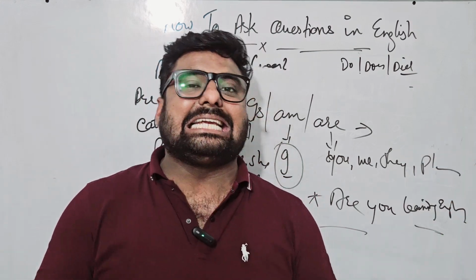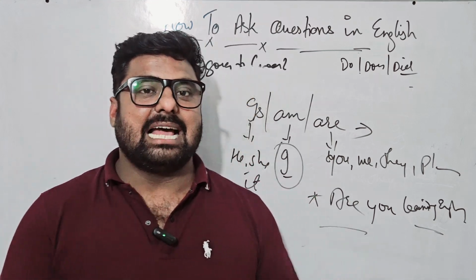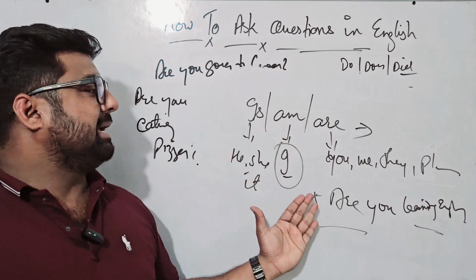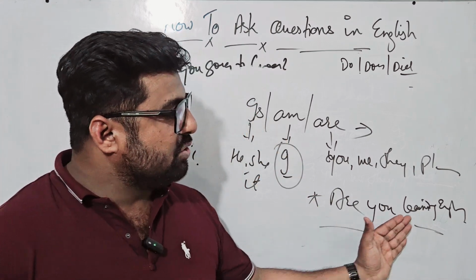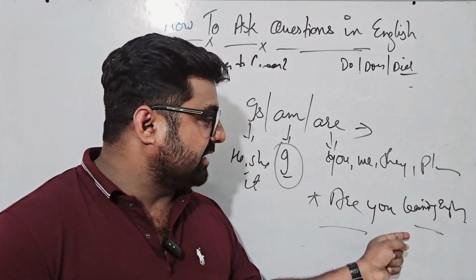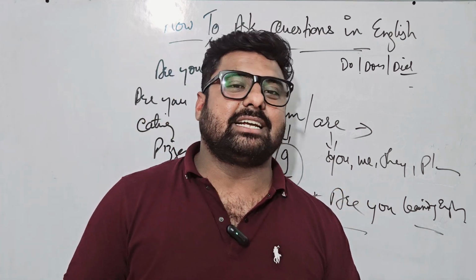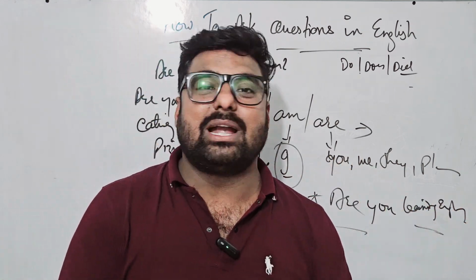So all these sentences, you need to understand that they will carry a helping verb in the beginning, right? For an example, you say, "You are learning English." So this is the subject. Bring this helping verb before the subject. It means put it in the beginning of the sentence and your interrogative cases are ready.